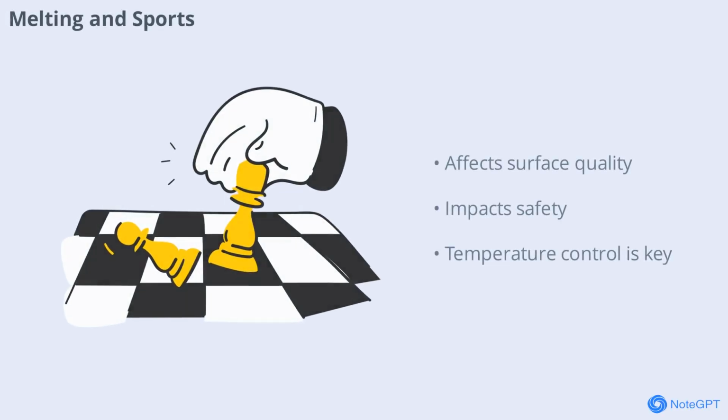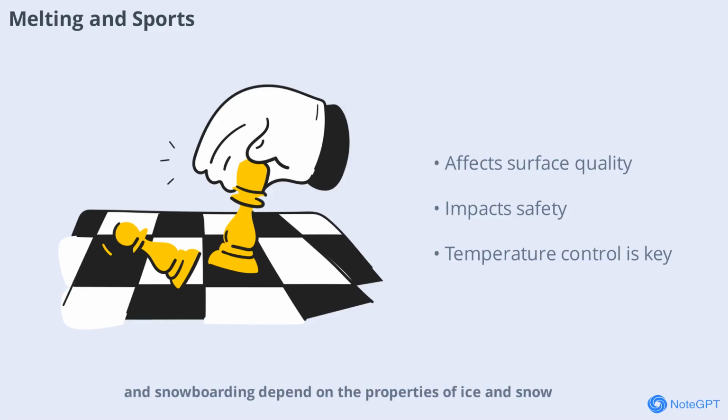Sports like ice skating, skiing, and snowboarding depend on the properties of ice and snow. Melting can affect the quality of the surface and the safety of athletes. Maintaining the right temperature is crucial for competitions and recreation.